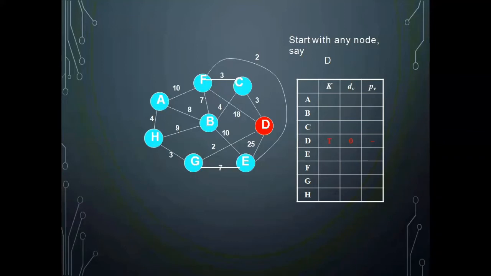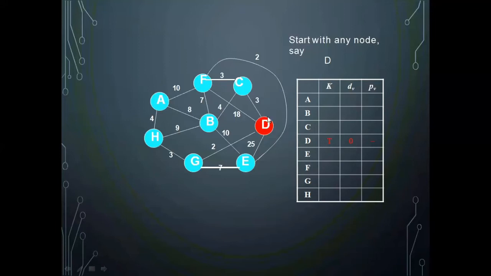And D is my source vertex. From the source, how much it is away? So it is 0 distance away. And D is not having any parent because I am starting from D.